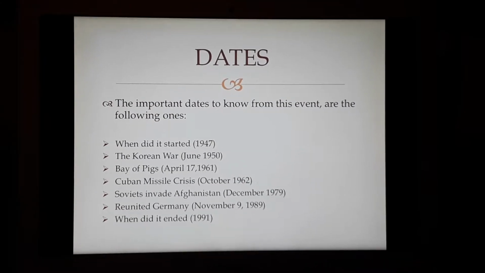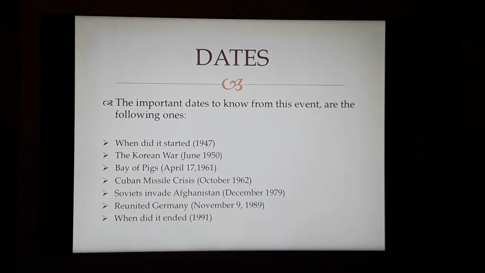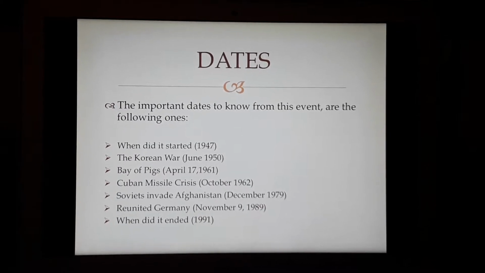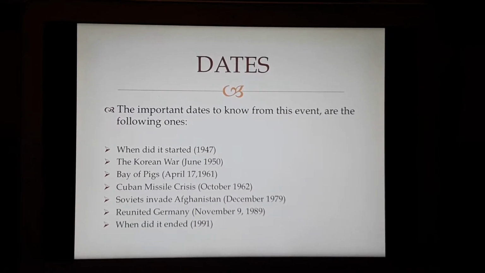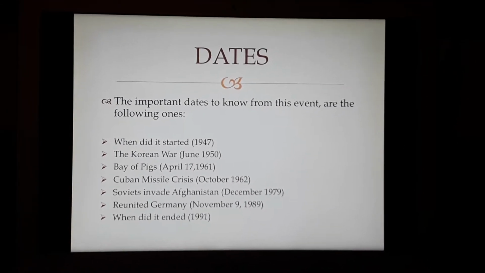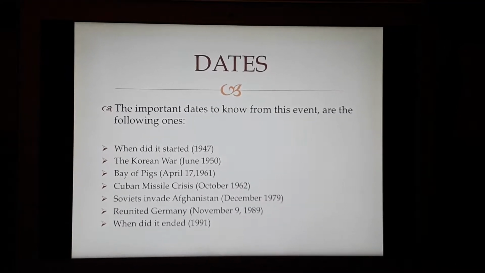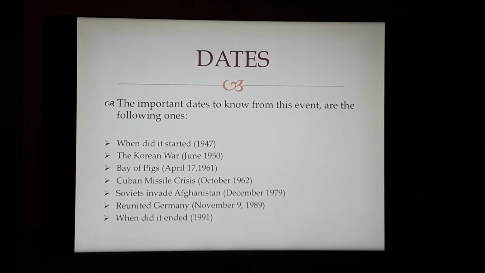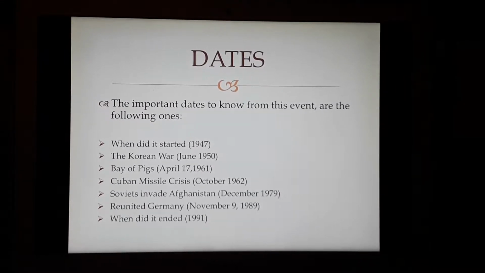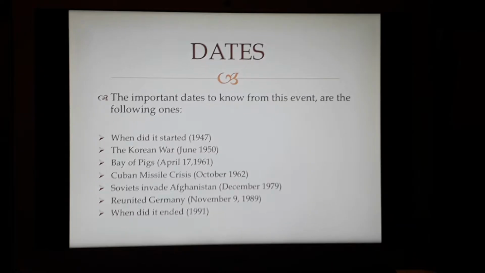Dates. The important dates to know from this event are the following. When did it start? 1947. The Korean War, June 1950. Bay of Pigs, April 17, 1961. The Cuban Missile Crisis, October 1962. Soviets invade Afghanistan, December 1979. United Germany, November 9, 1989. When did it end? 1991.